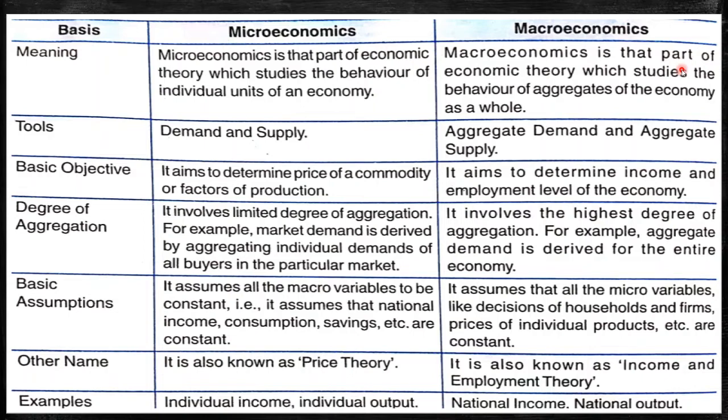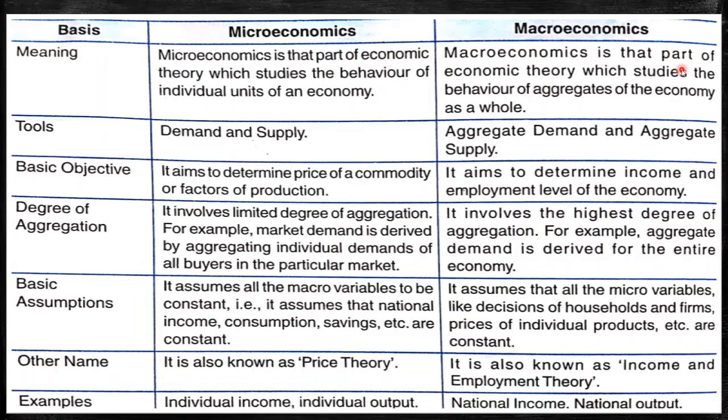What will be the cost of the commodity? What will be the price of the service, what will be the quality, quantity, or it deals with the factors of production, that is land, labor, capital. And in macroeconomics, it aims to determine income and employment level of the economy. What is the employment level? If there are workers working for industries and firms, then only you will be able to get the products. And they are also paid income in return for their employment services.